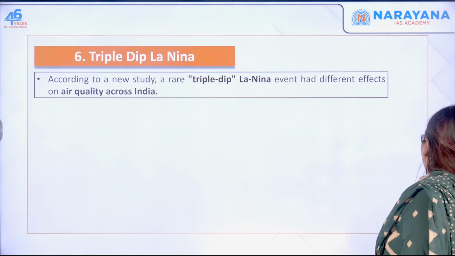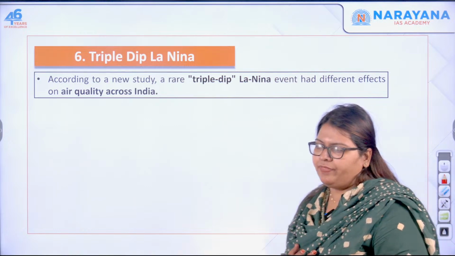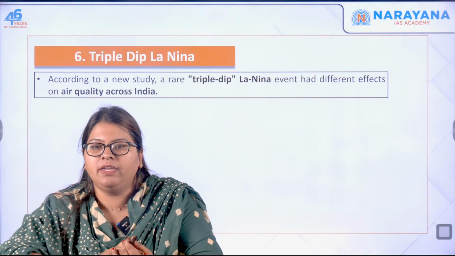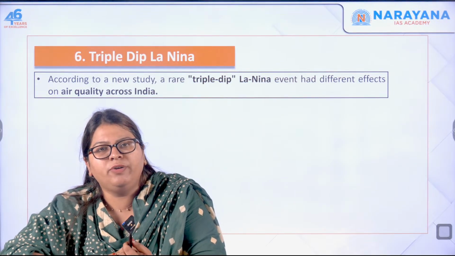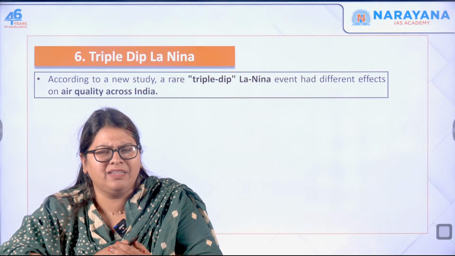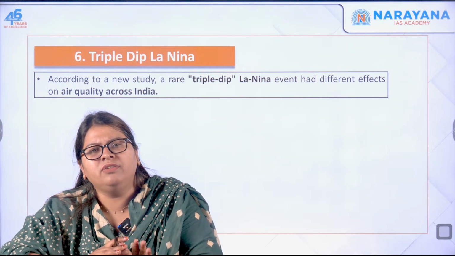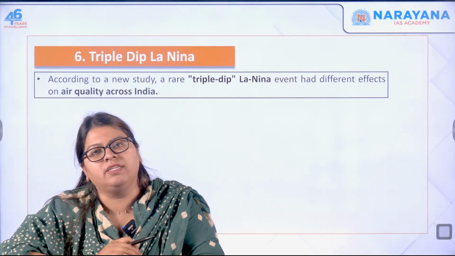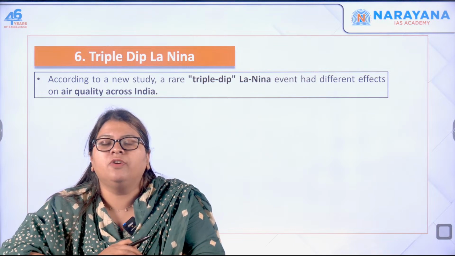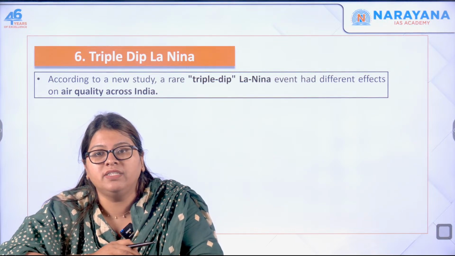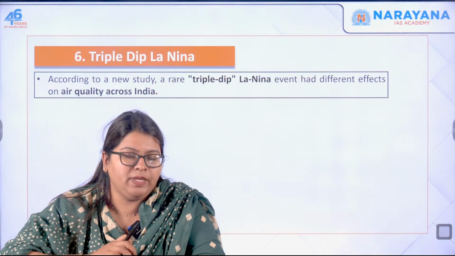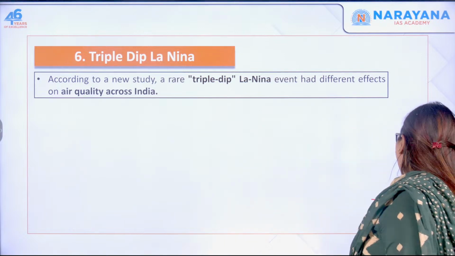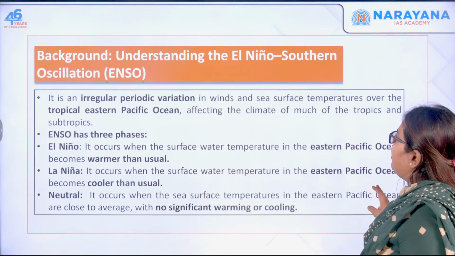Now, let's move to a very important topic, that is triple dip La Nina. So what do you mean by triple dip La Nina? Don't confuse that there's going to be a dip in the wind or some angle, nothing like that. When La Nina condition happens or continues for 3 consecutive years, this is called a triple dip La Nina. Very simple. We will discuss the concept of ENSO, what you mean by El Nino condition, and what you mean by the La Nina condition, all in the upcoming slides.